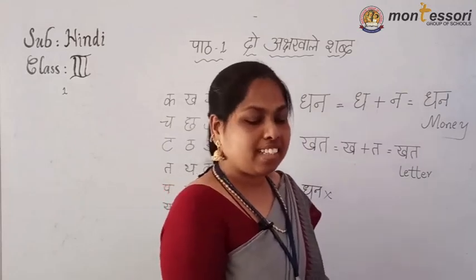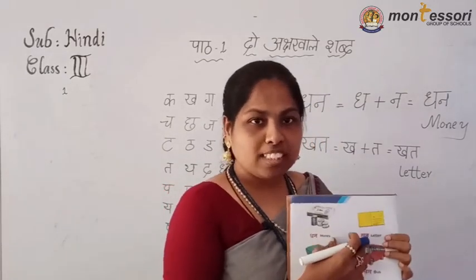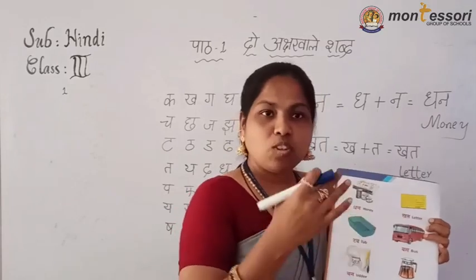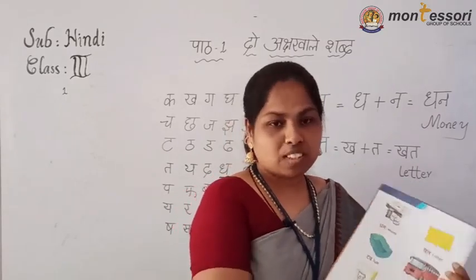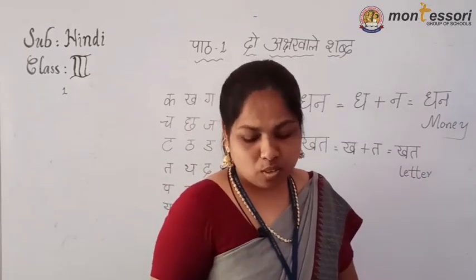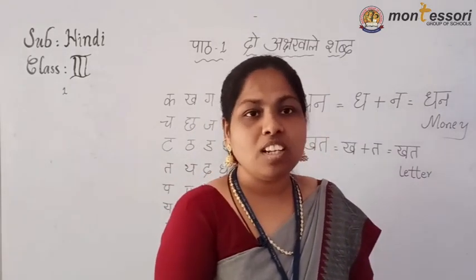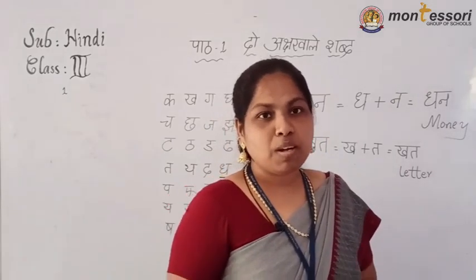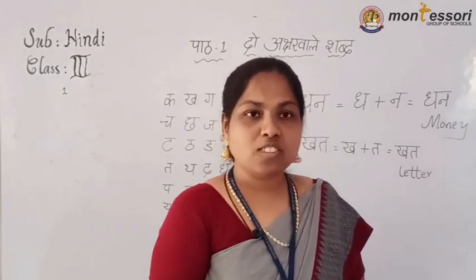Khat means letter. A letter is posted to others who are far from us. In olden days, letters were written and sent to the concerned person. Nowadays we are not using this; we only connect with cell phones, mobile phones.